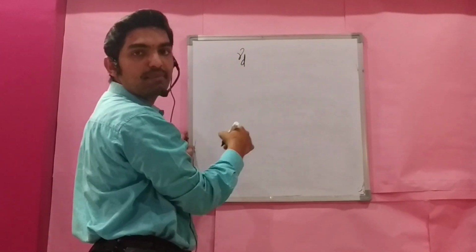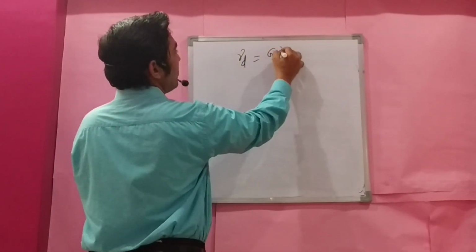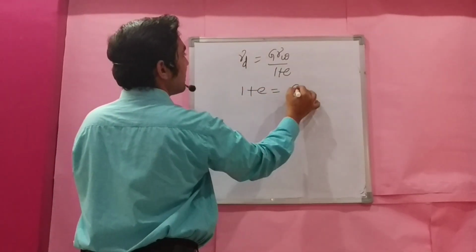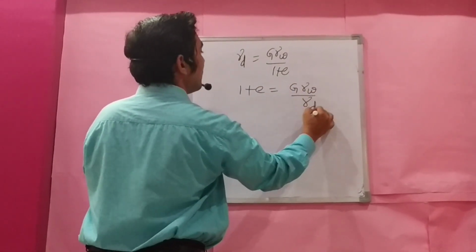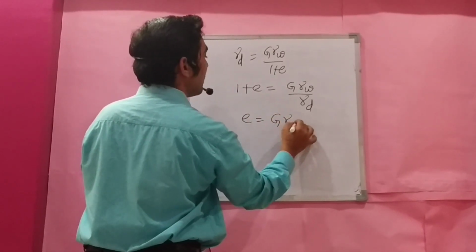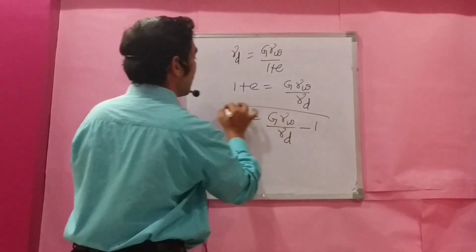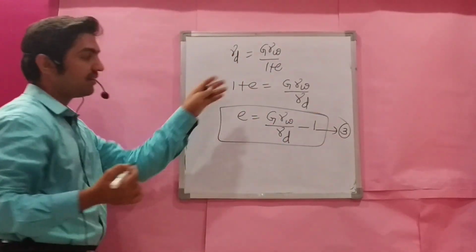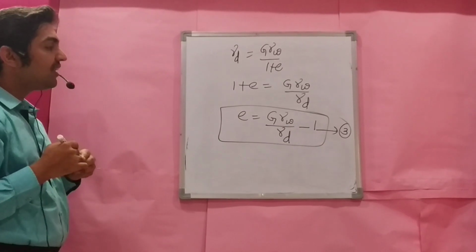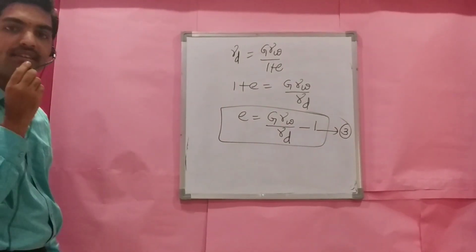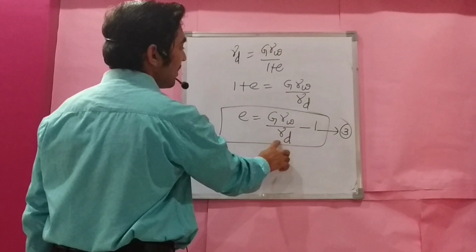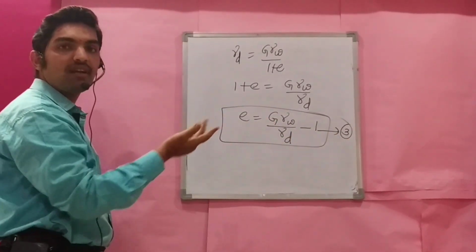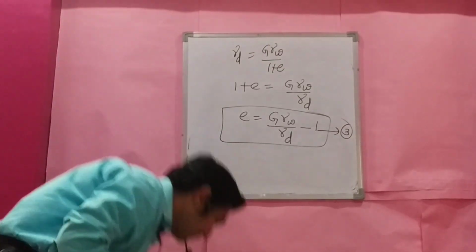Take the same relationship again, gamma d is G gamma w by 1 plus e. Now rearrange the variables. 1 plus e is G gamma w by gamma d. e is equal to G gamma w by gamma d minus 1. You can give numbers, first, second, third relationship like that. I am not giving numbers here, I am only focusing on the concepts. e is G gamma w by gamma d minus 1. This itself is a relationship you can find useful in many competitive examinations.